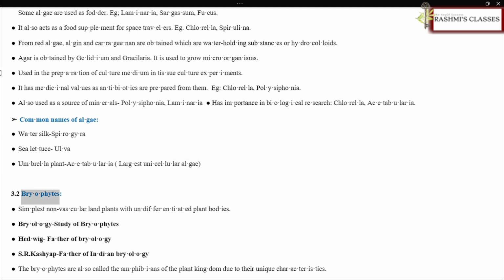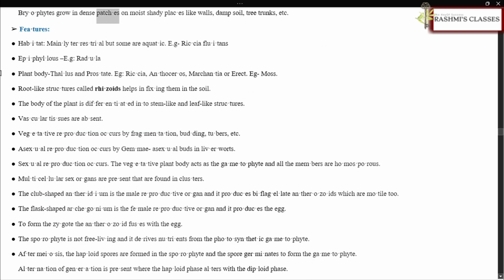3.2 Bryophytes. Simplest non-vascular land plants with undifferentiated plant bodies. Bryology, the study of bryophytes. Hedwig, father of bryology. S.R. Kashyap, father of Indian bryology. The bryophytes are also called the amphibians of the plant kingdom due to their unique characteristics. Bryophytes grow in dense patches on moist, shady places like walls, damp soil, tree trunks, etc.